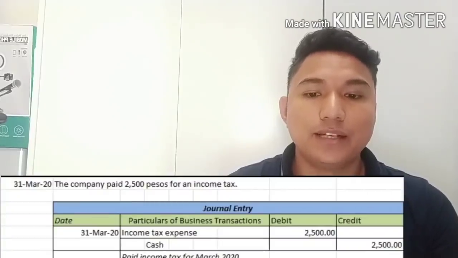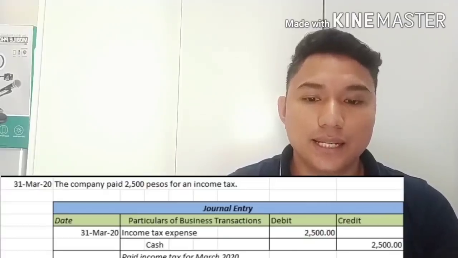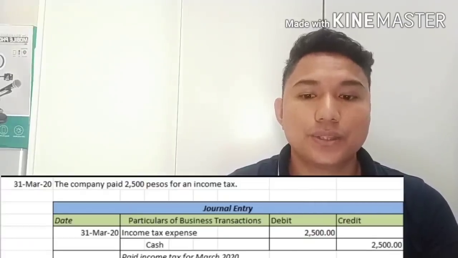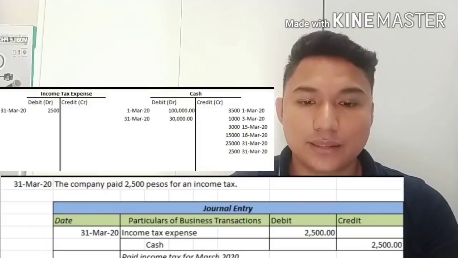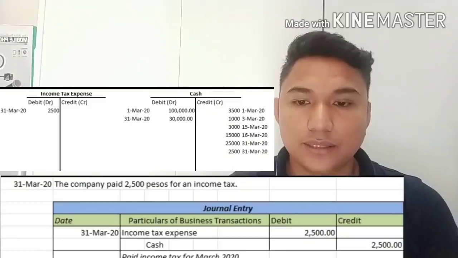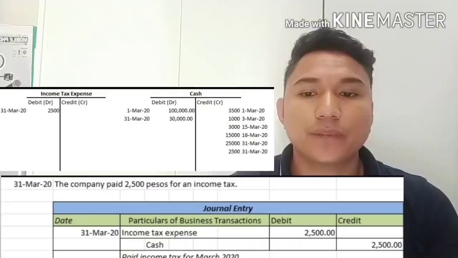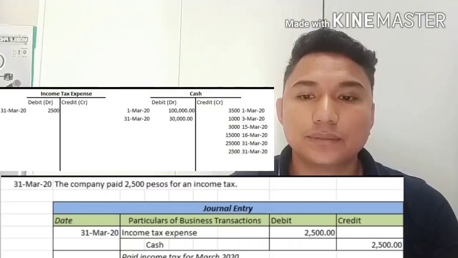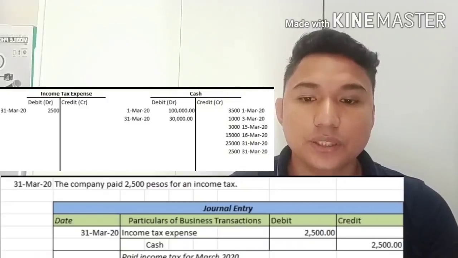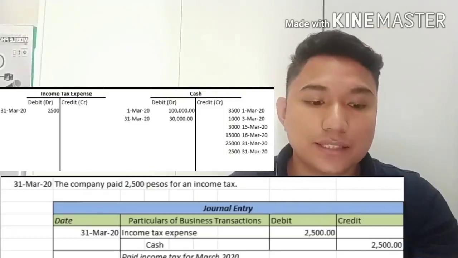Entry number 10. We paid income tax 2,500. So we debited income tax expense 2,500 and credit cash 2,500. So in our T account, we have to make the account of income tax expense, then debit 2,500, and then we are going to credit cash 2,500.